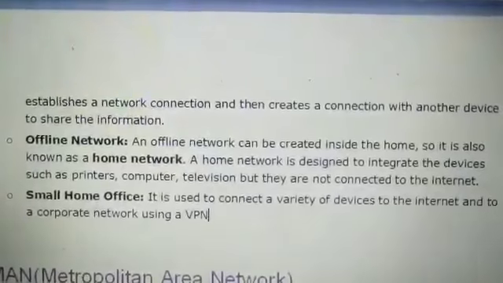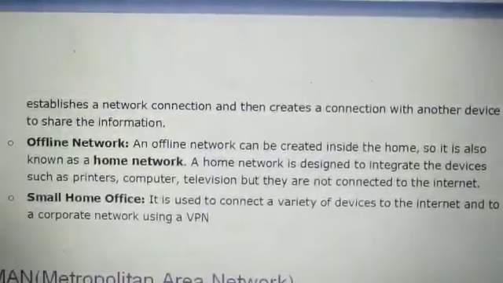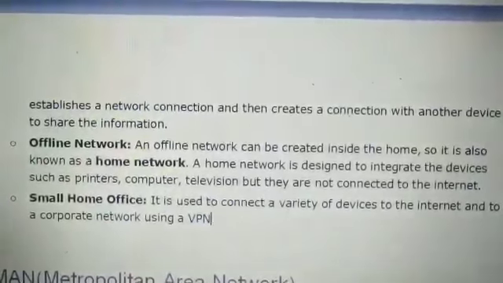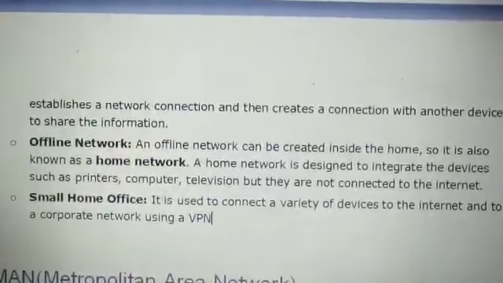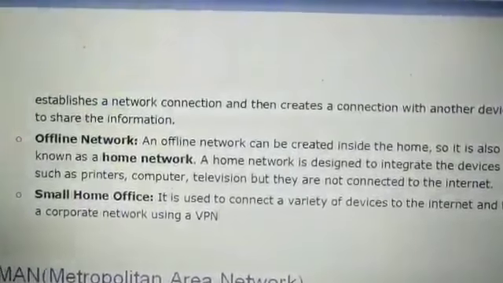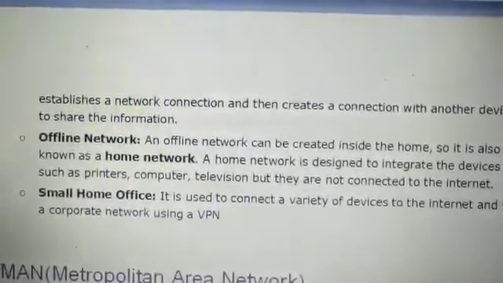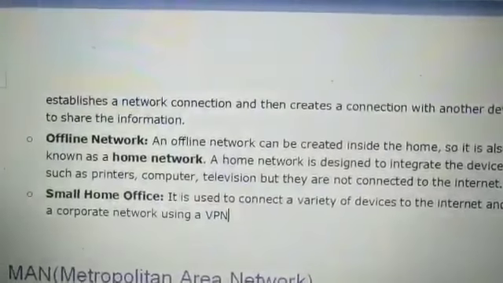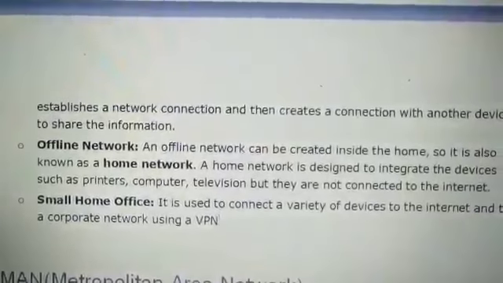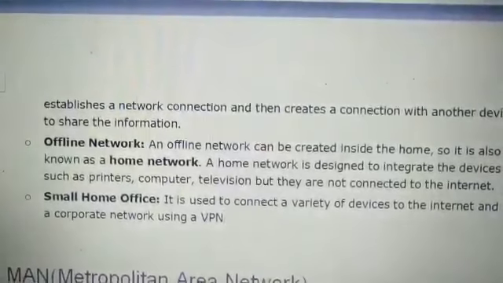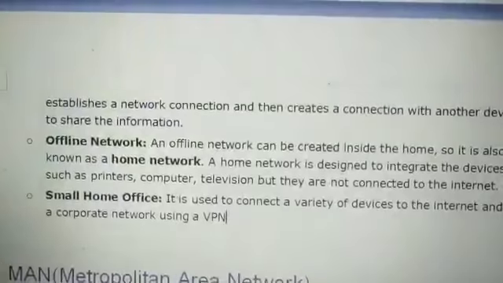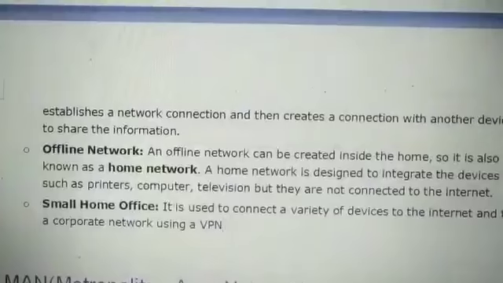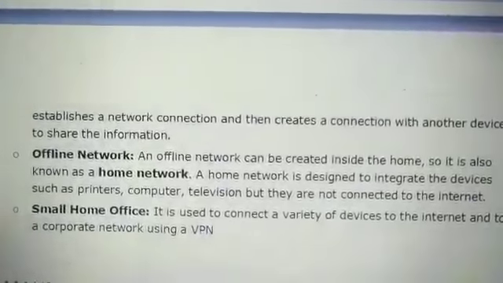With the computer system we connect our speakers, with your computer we connect our printer machine or fax machine or projector. To connect all these devices, do we need an internet connection? If you don't need an internet connection to set up a network with the other devices, then this network is called the offline network, or you can call it the home type of network.